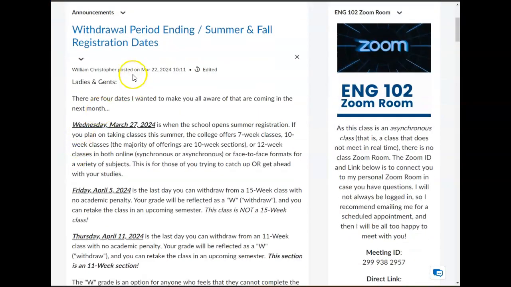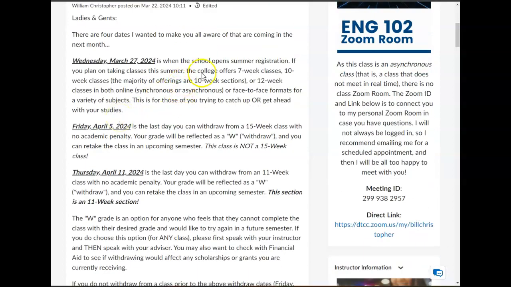Before we start, let me tell you about this announcement that I posted on Friday, March 22nd, 2024 at 10:11 a.m. The withdrawal period ends in the summer and fall registration dates. As you can see, summer registration starts on Wednesday, March 27th, 2024. And you can actually withdraw from a 15-week class if you have one. This class is not a 15-week class. By Friday, April 5th. You guys, this section is an 11-week section. You have up until Thursday, April 11th, 2024 to withdraw from the 11-week class with no academic penalty.